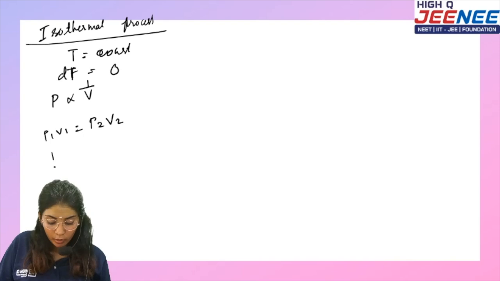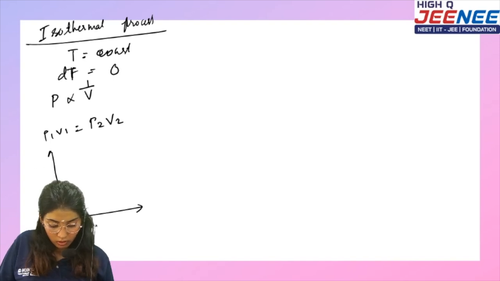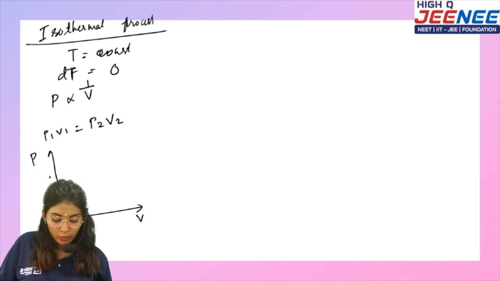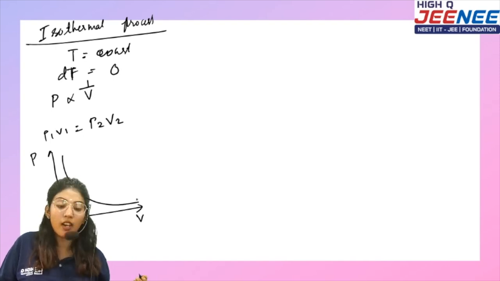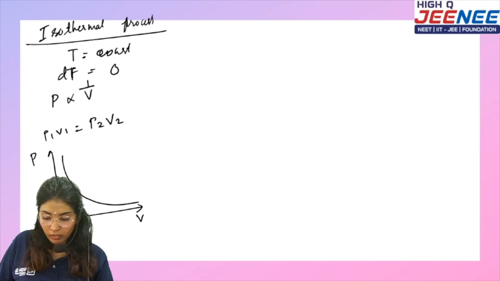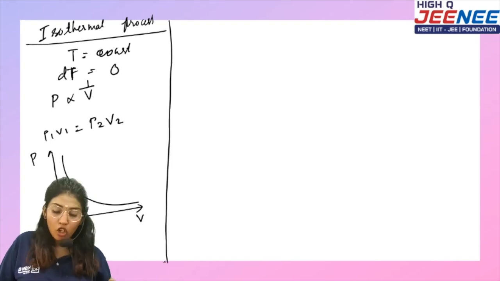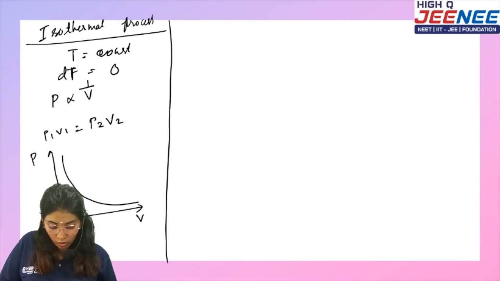If I'm going to draw a graph, what happens? V over here, P over here. P is inversely proportional to V. What happens to the curve? The curve will be a hyperbola.